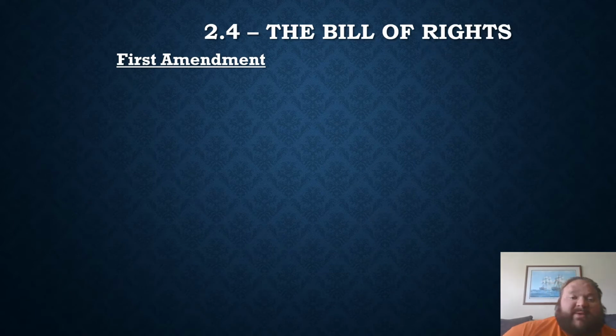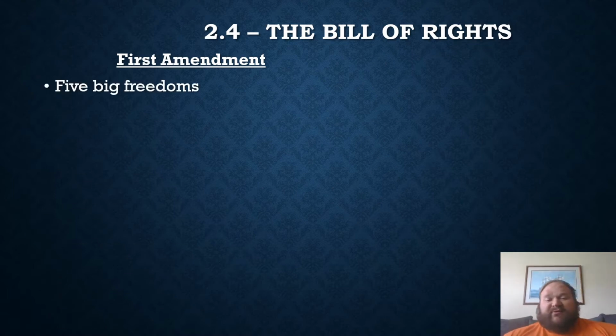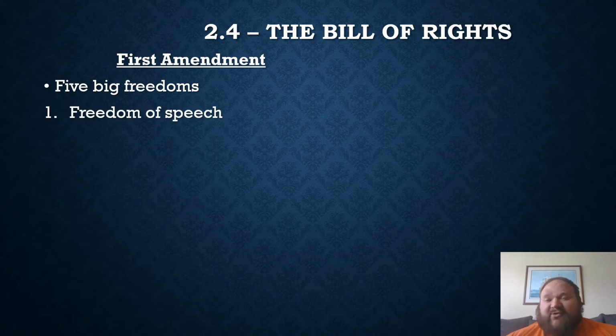So an amendment is a change to the Constitution, and the first ones will outline what those rights are. Again, rights are things the government can't take away from you. For instance, the first big freedoms, or the 5 big freedoms, are attached to the First Amendment, and those are the freedom of speech. Guys, you have the right to say anything, and the government is not allowed to take that away from you. So you can criticize the government, you can say this person's a bad person, I hate this person, and you can't get in trouble for it.